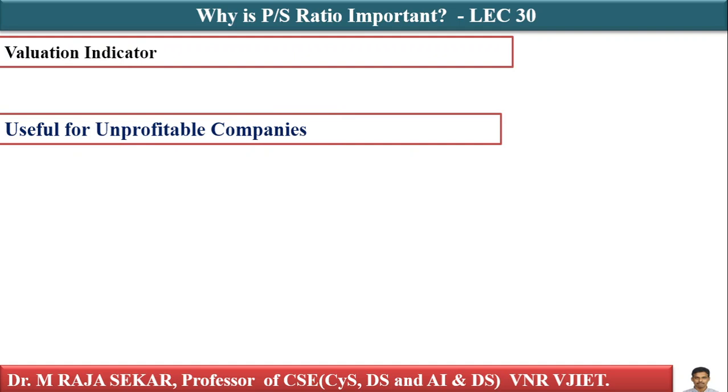It is useful for unprofitable companies. Unlike P by E, that is the price to earnings ratio, which requires earnings, the P by S ratio is useful for companies that are not yet profitable but still generating revenue.